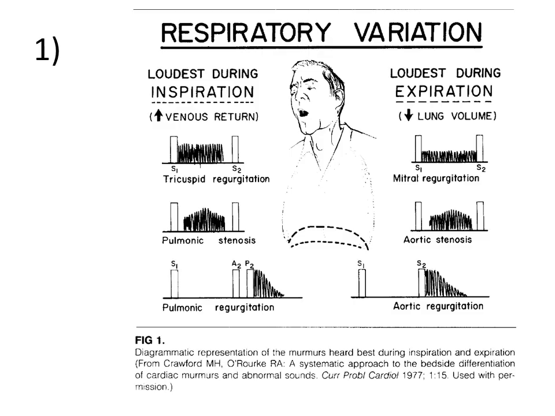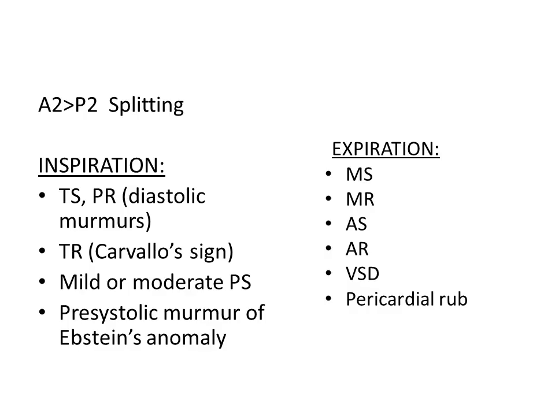Coming to the first one, respiratory variation. We all know that the blood flow to the right side of the heart increases during inspiration because of increased venous return, and the blood flow to the left side of the heart increases during expiration. So the murmurs on the right side of the heart increase during inspiration and on the left side of the heart decrease during expiration. This increase in the venous return during inspiration on the right side of the heart is responsible for the physiological splitting of the second heart sound. That is, the closure of the aortic valve is followed by the closure of the pulmonary valve.